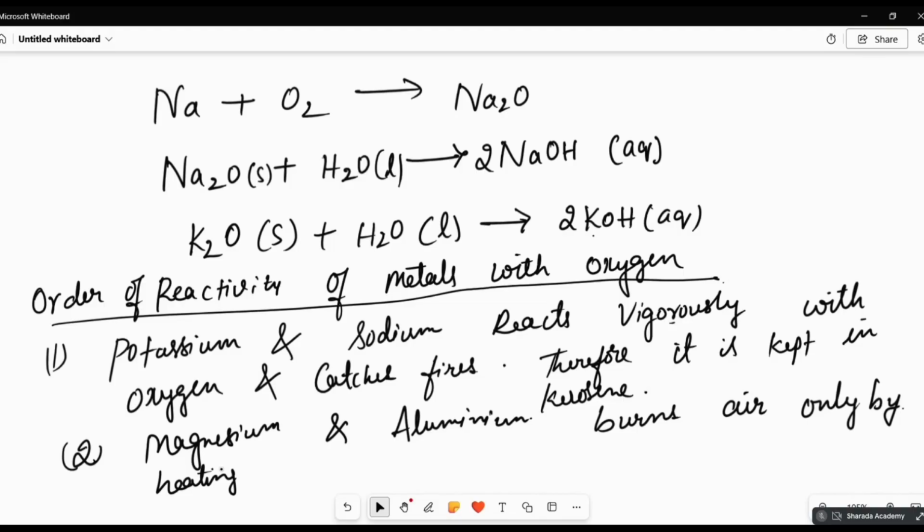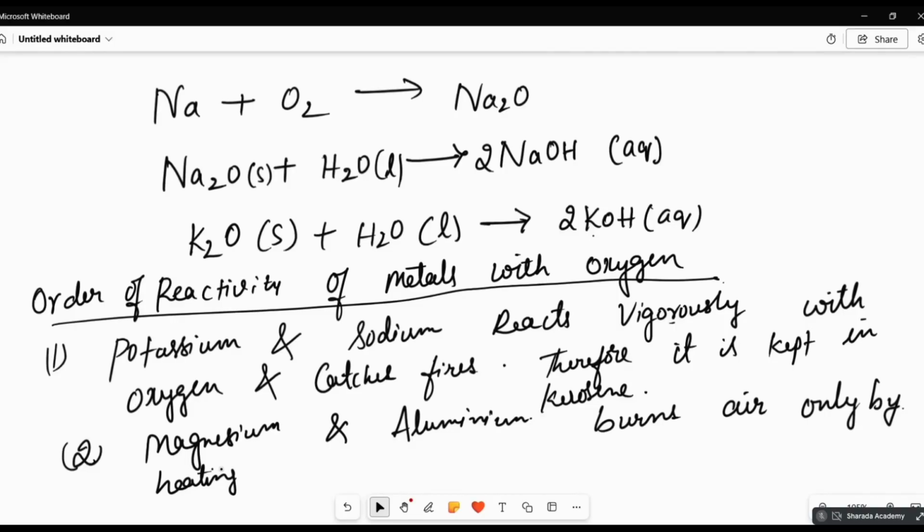So further oxidation will not happen with that. Okay. And in the first chapter, I think we studied, right? When magnesium ribbon is burnt in air, what they do first is rub the magnesium ribbon and then it is exposed to the fire so that it forms magnesium oxide. You remember that we studied like that. Why is it rubbed? Because it forms a magnesium oxide layer.